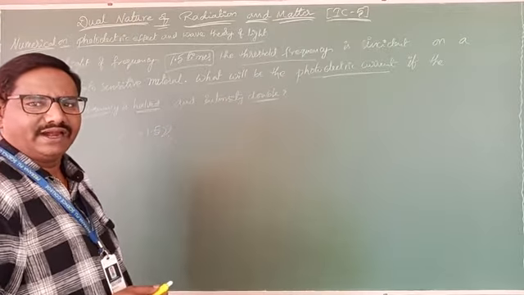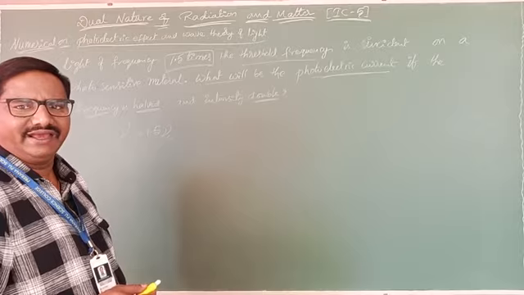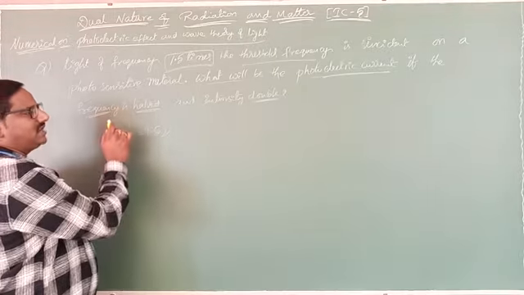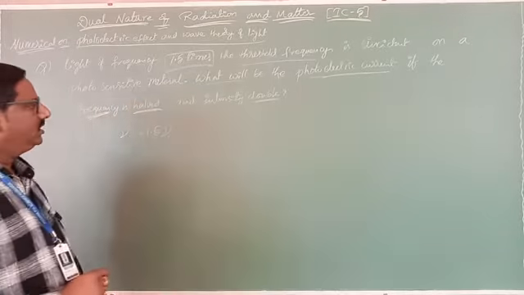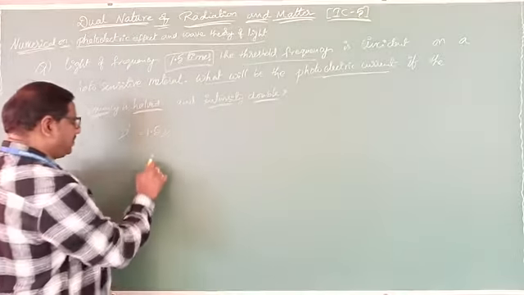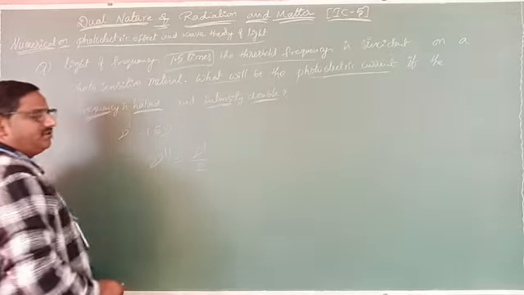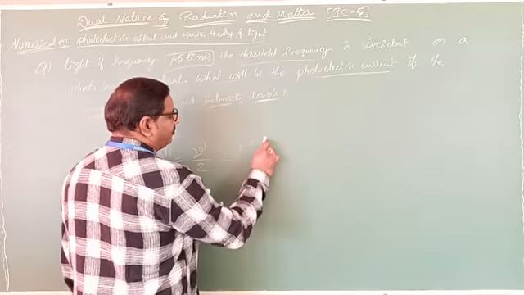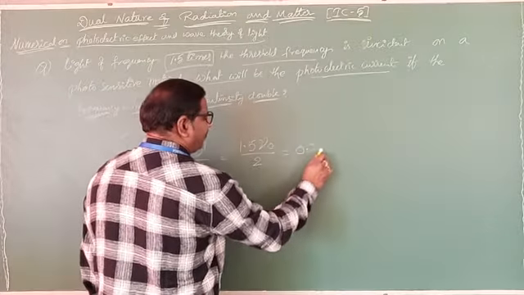How can you tell the photoelectric current? Very simple. If the number of photons increases, photocurrent will increase. So here they are asking for I, but the condition they gave is that the frequency is halved and intensity is doubled. Now the new frequency, nu double dash, equals nu dash by 2. The frequency becomes half. It is nothing but 1.5 nu naught by 2, that is 0.75 nu naught.